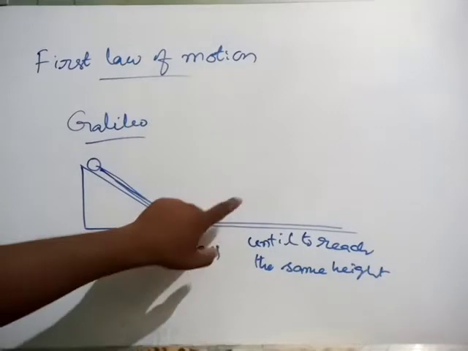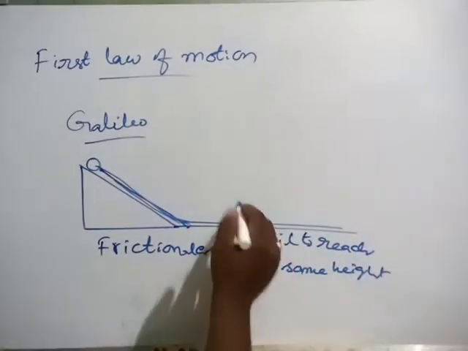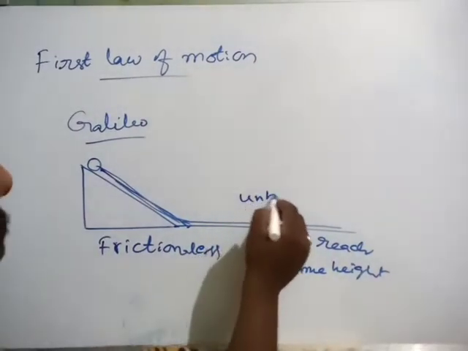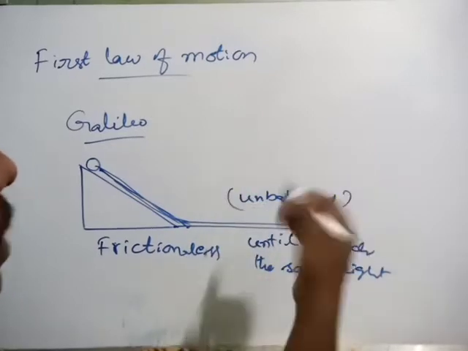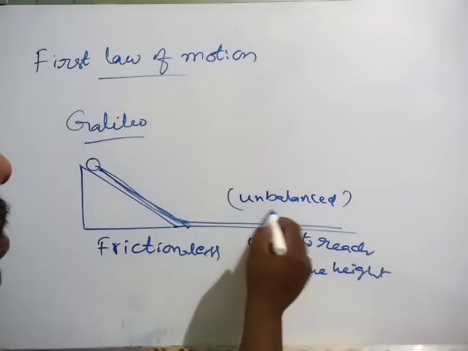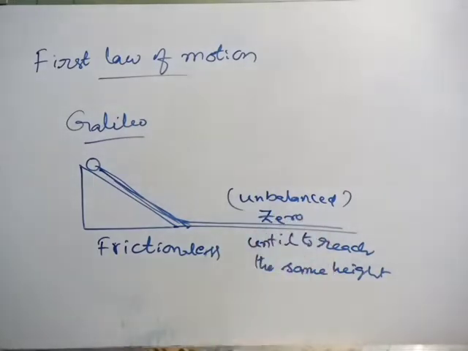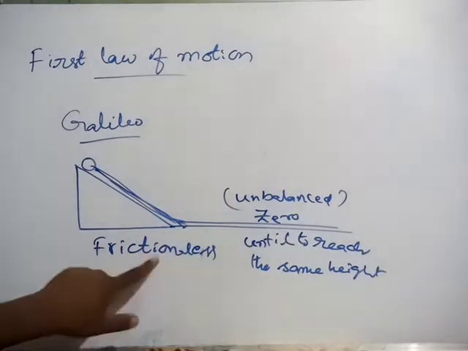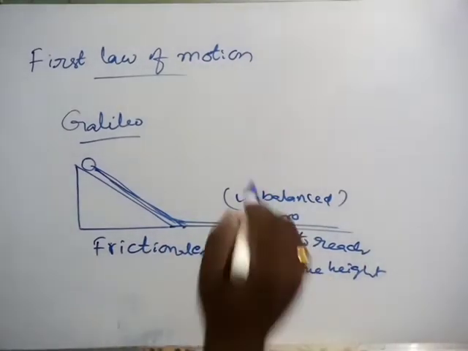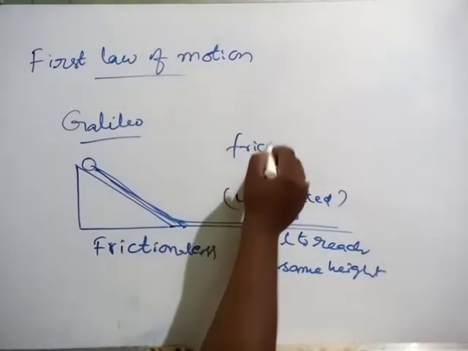In this case there is no unbalanced force. That unbalanced force is zero. But it is not like that. Definitely on the ground there will be frictional force.